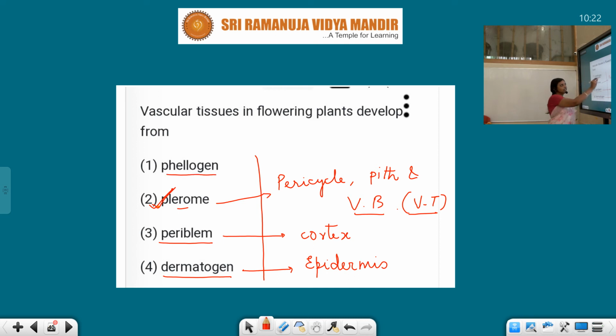And what is phellogen? These three are present primarily in the plant body, but phellogen is formed at the time of secondary growth by the activity of lateral meristem. Phellogen means the cork cambium. When it divides, it forms phellem and phelloderm, after secondary growth. So this is also not concerned. Plerome means vascular bundle, so the second option is the answer.